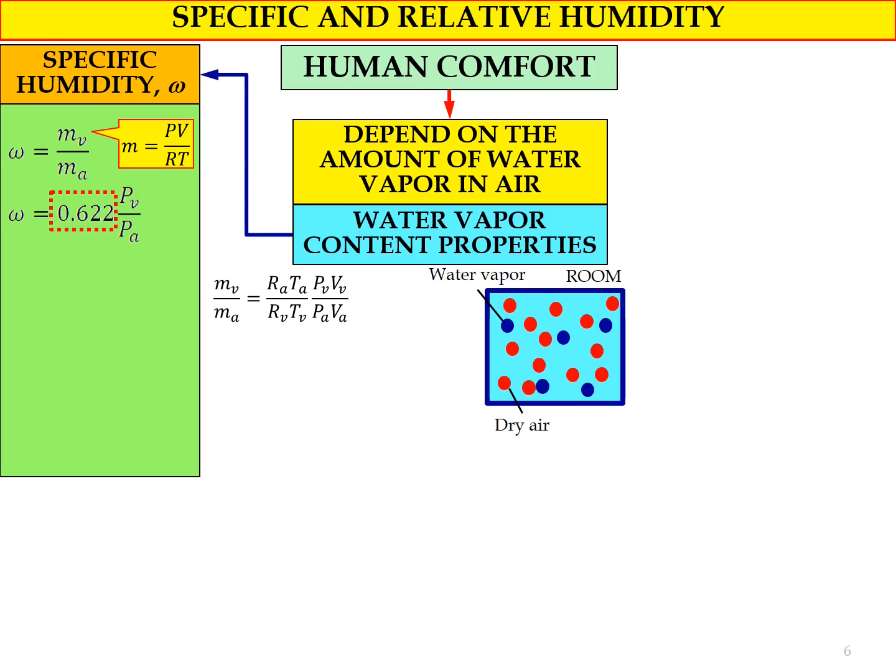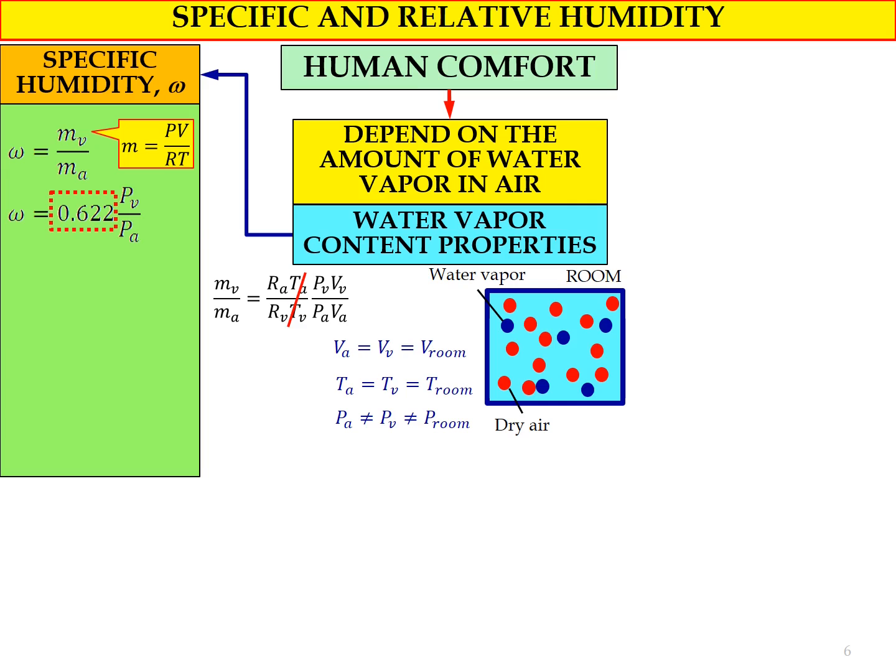So the volume VA equals VV equals V room. Similarly with the temperature: TA equals TV equals T room. However, the individual pressure of dry air is not equal to the individual pressure of water vapor.